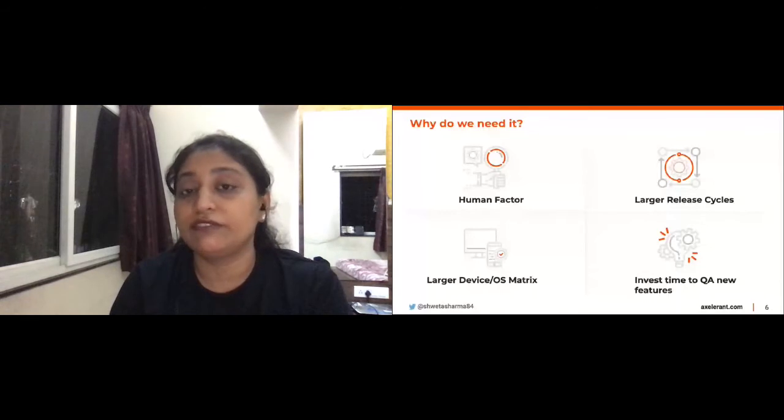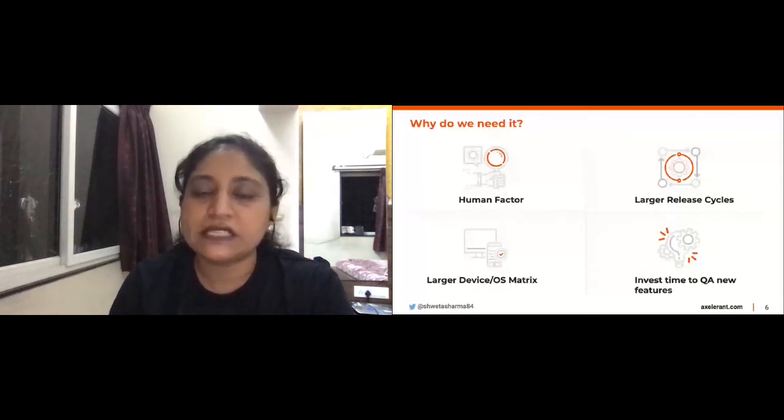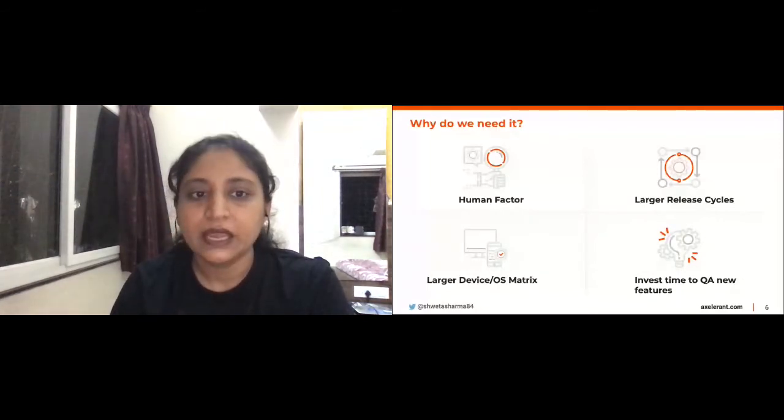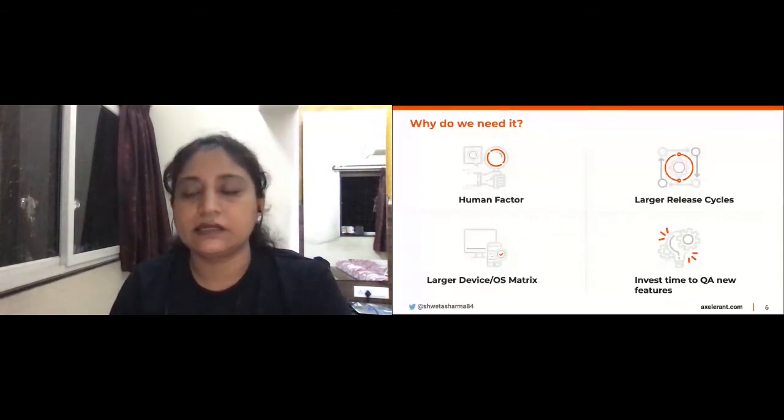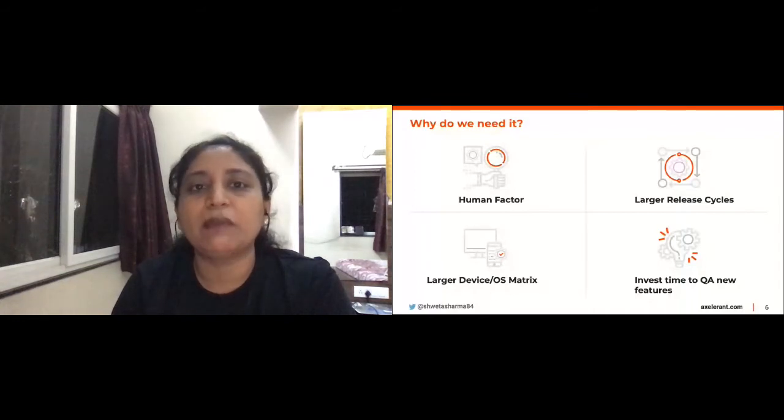The hex codes are different, but the color is something that we perceive as the same, right? So there are two aspects to the human factor. One is that it's prone to error, and we have some limitations. Next is the larger release cycles. That's such a big problem today. We want to shorten the feedback loop.